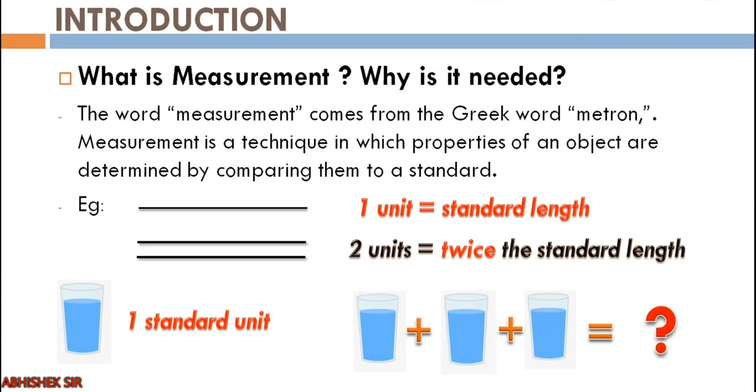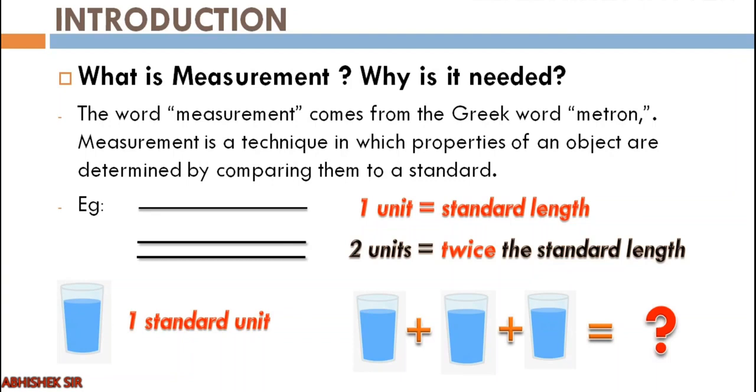Now not only physicists or not only in science, but in farming, engineering, construction, manufacturing, chemical industries, other occupations, other activities, and even commerce won't be possible, or things won't go easy without measurements. The word measurement comes from the Greek word metron, which means limited proportion, or measurements. So the origin of this word comes from Greek.